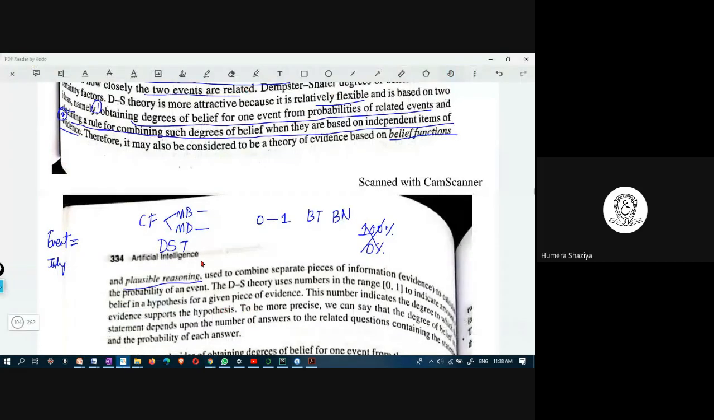So here, for any event, what is the degree of belief for one event? It is obtained from the probabilities of related events. What are the related events? The related event for the lockdown to be extended or not to be extended is the number of COVID cases. If COVID cases are rising, then lockdown will be extended. If it is falling, then lockdown may not be extended.